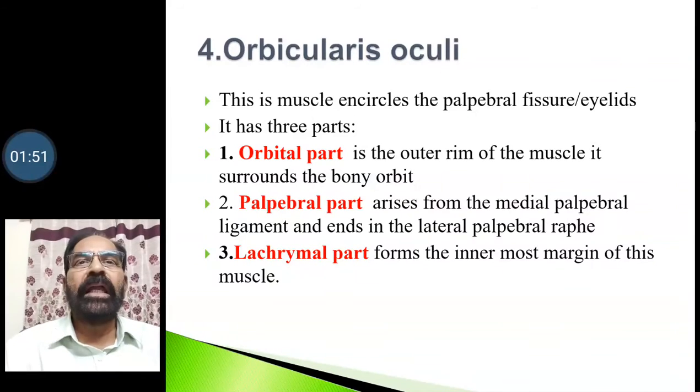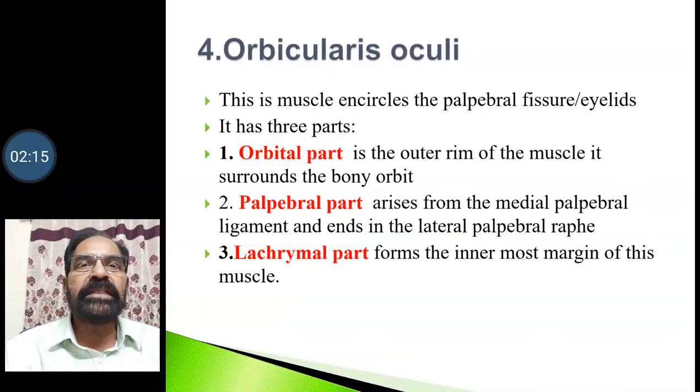Then we go to an important muscle, the orbicularis oculi. This muscle encircles the eyelids or the palpebral fissures. It has three parts. First we discuss the orbital part. The orbital part is the outer rim of the muscle and it surrounds the bony orbit.